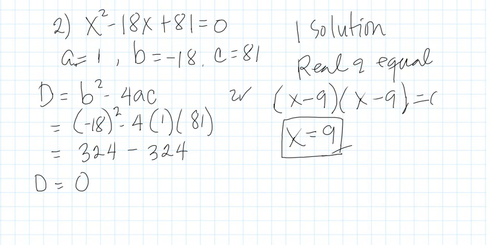How about if the discriminant is not equal to 0? If the discriminant is greater than or less than 0. Okay, we take another example. So this is now case number 2.